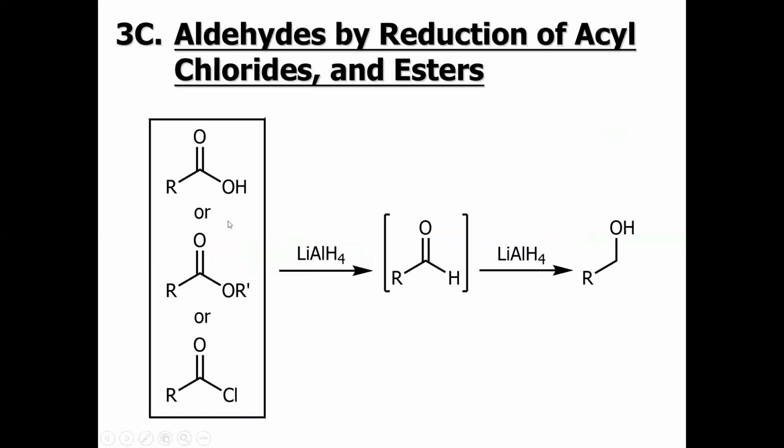In this example, you can see that when we treat any carboxylic acid, ester, or acid chloride with a strong reducing agent like lithium aluminum hydride, first it will give you the aldehyde, but then it will not stop here, it will give you the corresponding alcohol. But we have to synthesize an aldehyde or carbonyl compound. So how can we stop this reaction?